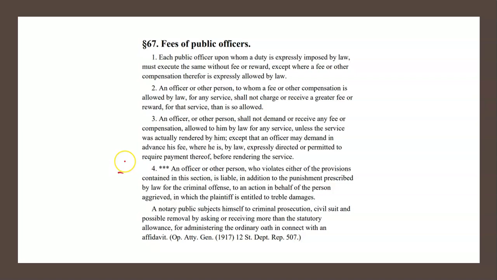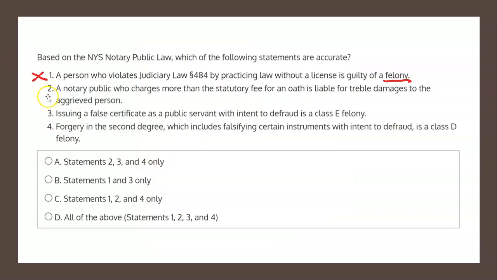And if we skip to Section 4, it states, an officer or other person who violates either of the provisions contained in this section, and these provisions, by the way, have to do with the fees that a notary public can charge. So back here again, if they violate the provisions contained in the section, they are liable, in addition to the punishment prescribed by law for the criminal offense, to an action in behalf of the person aggrieved, in which the plaintiff is entitled to treble damages. So based on what I just read from, Statement 2 is indeed an accurate statement, so we can put a check mark next to it.